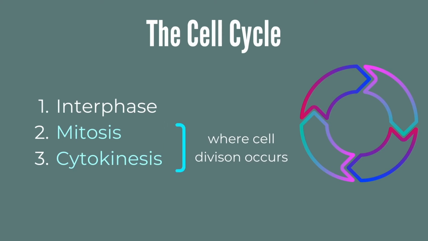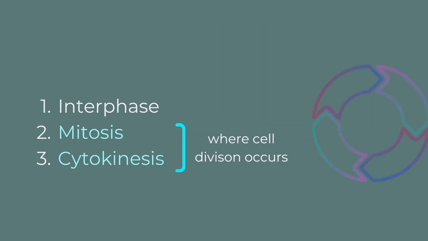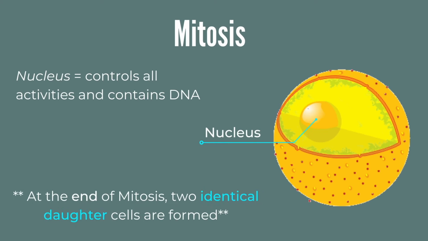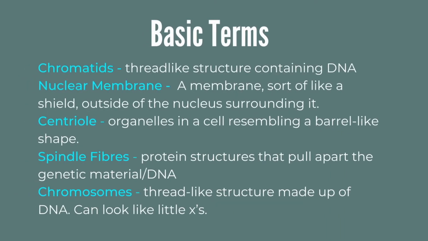During the cell cycle, which includes three main stages, which are interphase, mitosis, and cytokinesis, the second stage, mitosis, and a little bit of the third stage, cytokinesis, is where the actual cell division occurs. During mitosis, the nucleus of a cell, which is the part of a cell which controls all activities and contains DNA, is divided. At the end of mitosis, two identical daughter cells are formed. In order for this to actually occur, the cell must go through the four phases of mitosis.